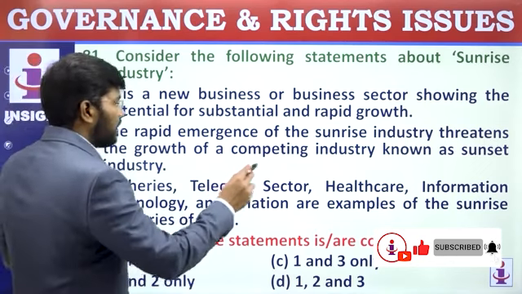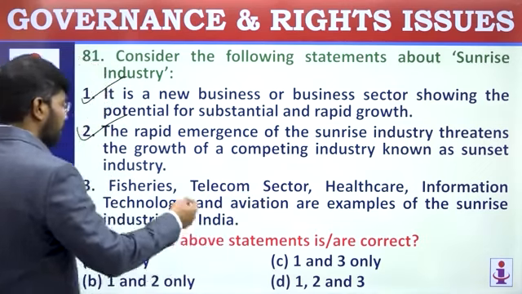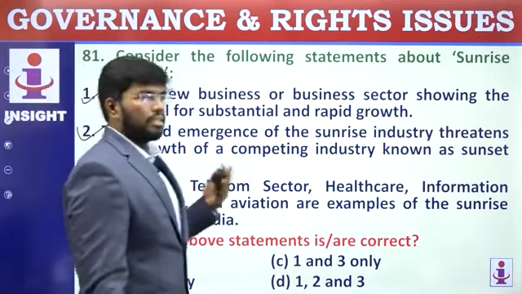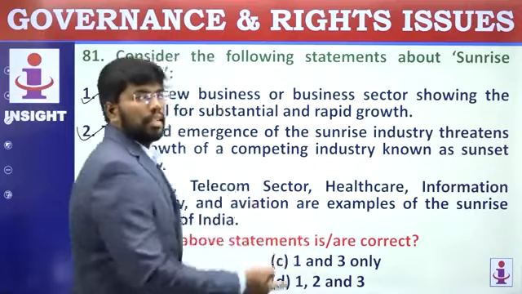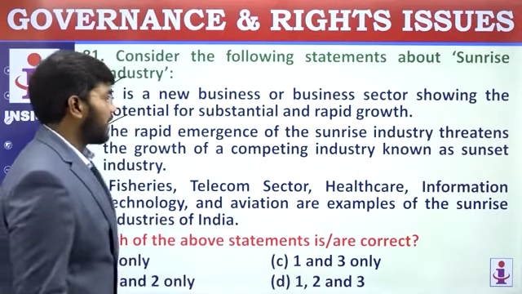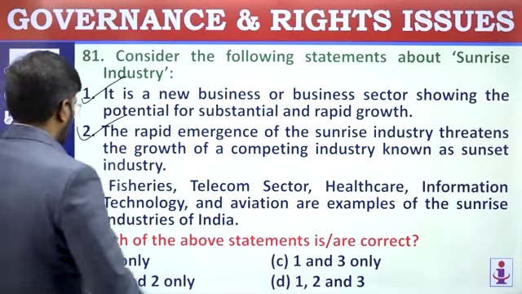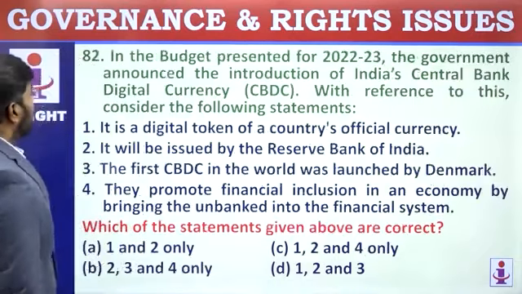Fisheries, telecom sector, healthcare, information technology, and aviation are examples of the sunrise industries. No, this is not the thing. Now, aviation, we know from the Wright brothers' time. Now, space tourism, that can be an advancement. So, this is not correct examples. So, 1 and 2 is the correct answer. They are asking for correct answer, 1 and 2 only.